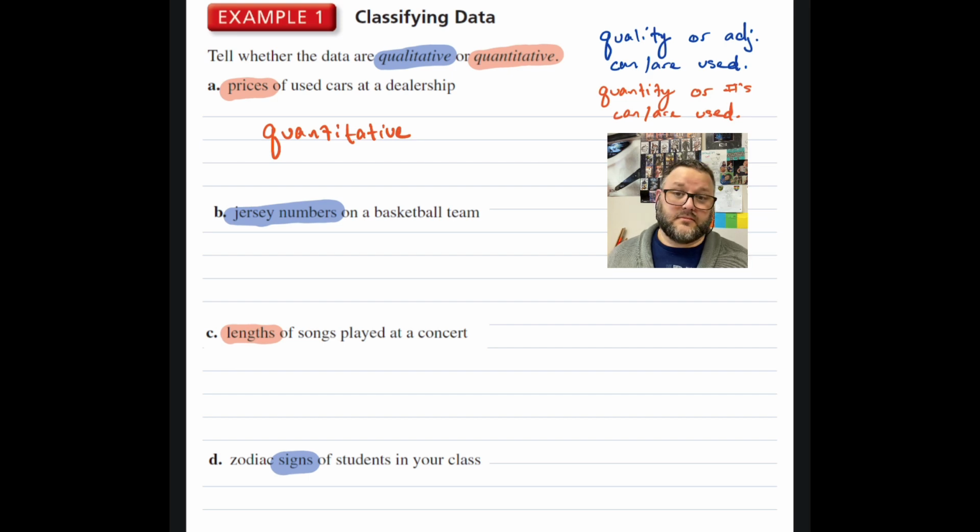Can you remind me? Okay, so we use those numbers and we put them on jerseys so that it's easily recognizable. Everybody knows exactly who everybody is. You're always that number, and so on and so forth. So as far as numbers on a jersey or numbers on a license plate or things like that, we do use those as qualitative.